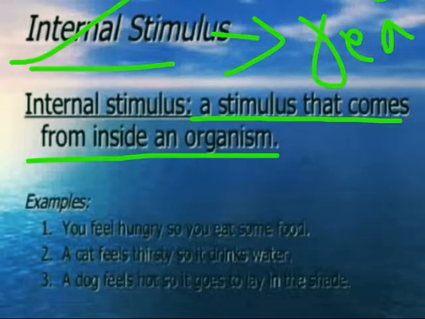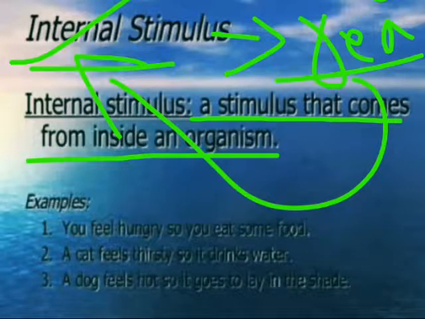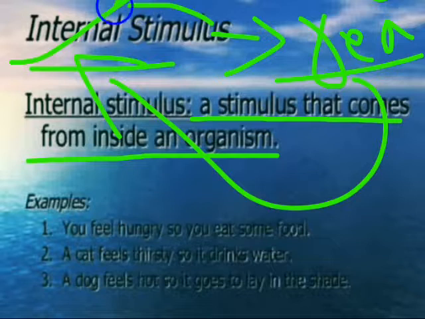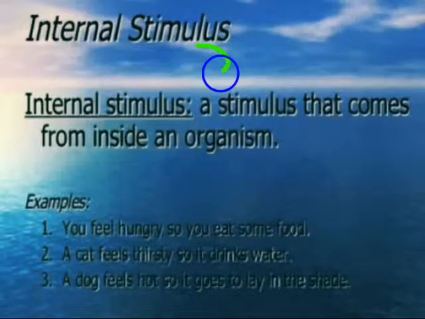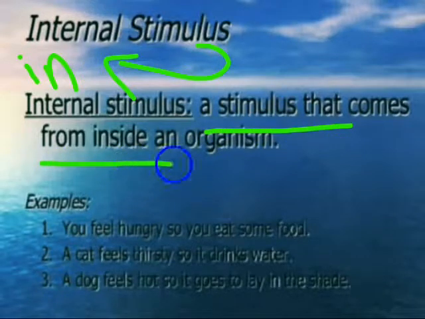Stimulus means reaction. So it is a reaction or a stimulus that happens inside. Since we are talking about our human body, it is a stimulus that occurs inside our body.